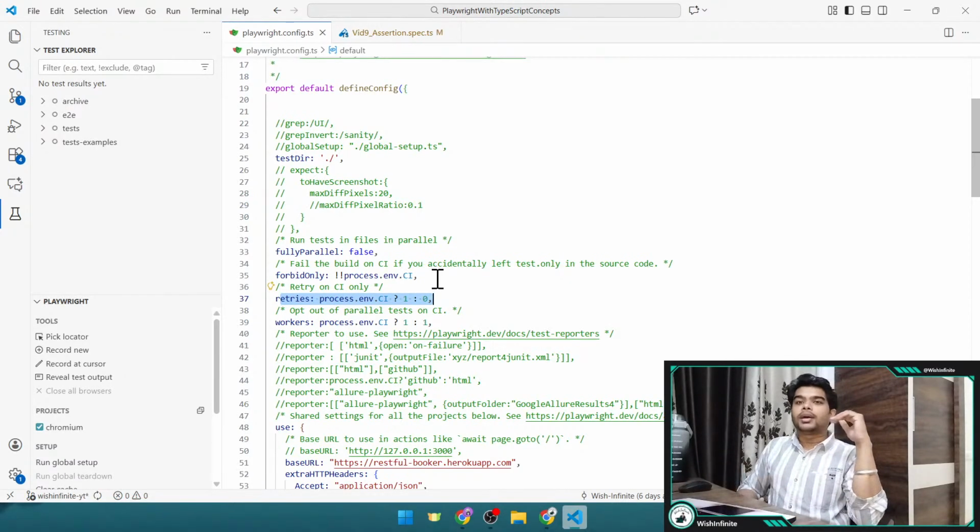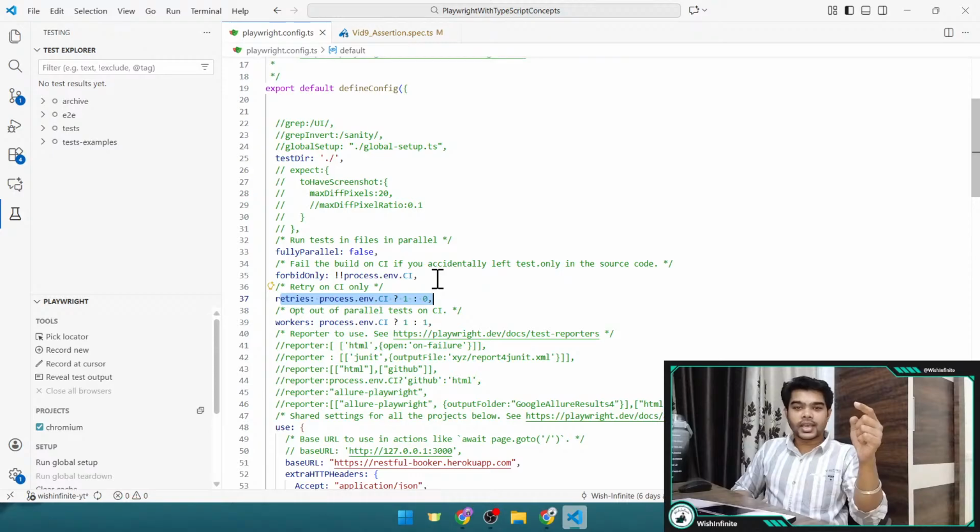Let's say you have some test or some tests which are getting failed, right? So you want to re-execute. Why do you want to re-execute? Because there can be a case where your site is slow, your environment is not stable, right? So in that case, usually we want to retry the tests, and I usually keep this retries option at more than 1 or 2 for the CI.